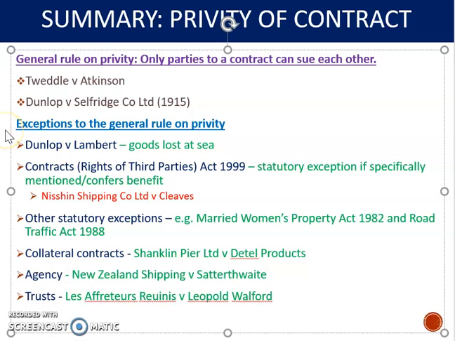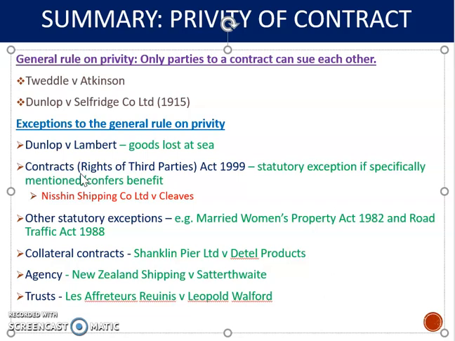So a number of exceptions to the general rule have emerged. The most important one for us is the Contracts Rights of Third Parties Act 1999. There is an exception to the general rule on privity if goods are lost at sea, and that's shown in the case of Dunlop and Lambert. But the focus of this scenario we're looking at today is actually the Contracts Rights of Third Parties Act. Under this 1999 Act, a person who's not a party to a contract has the right to enforce some terms of the contract in specified circumstances.